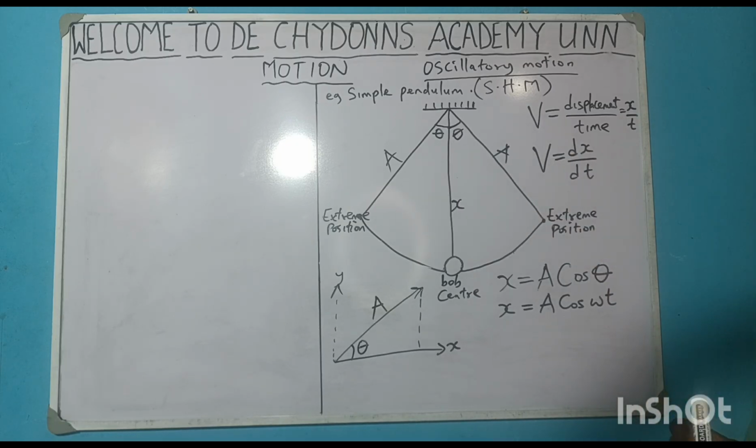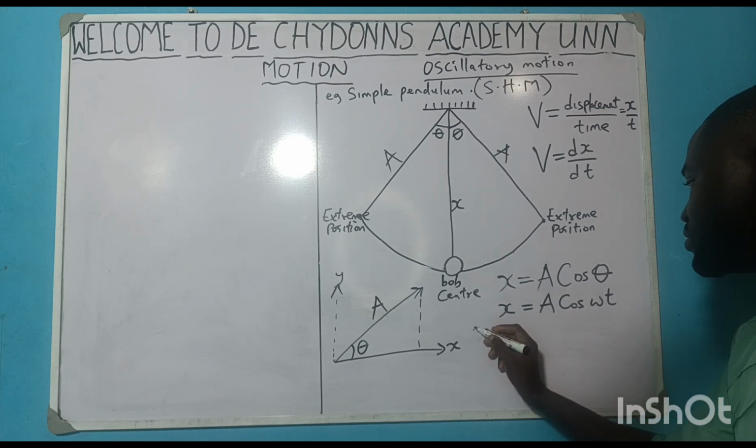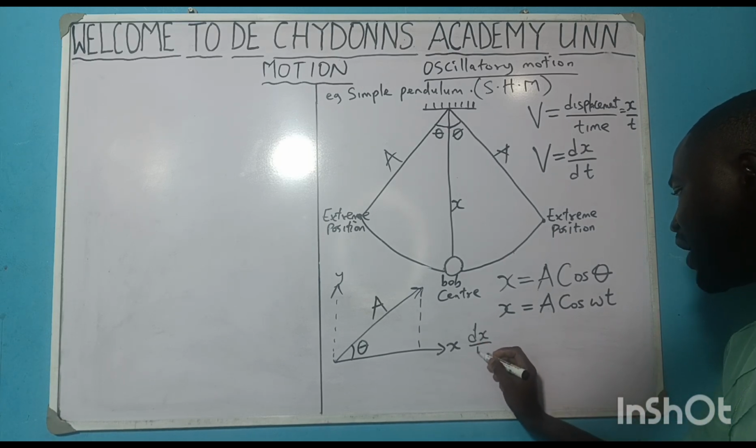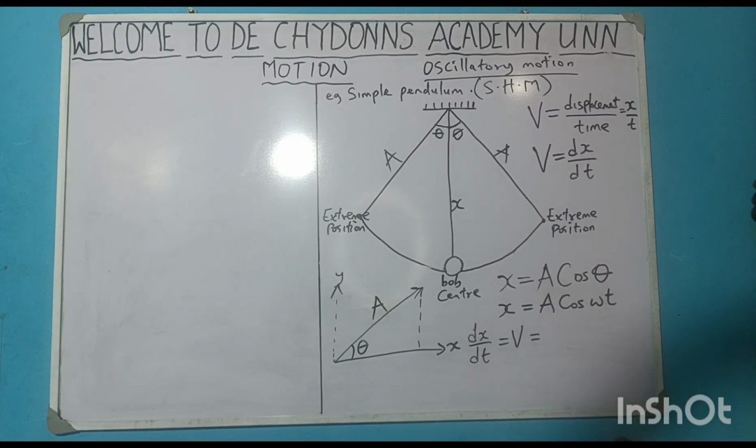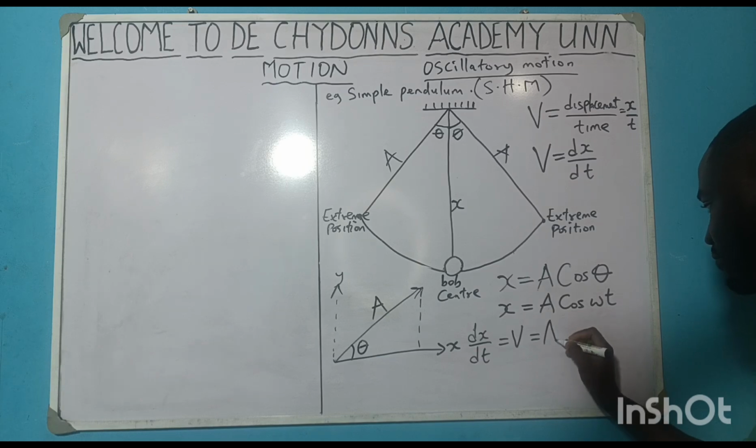That is information. And so bringing it here, dx over dt is equal to v. We want to get our velocity. We want to differentiate this x with respect to t. And how do we do that? What is the letter beside this t? It's w, right? So to differentiate A cos wt, I will write A.